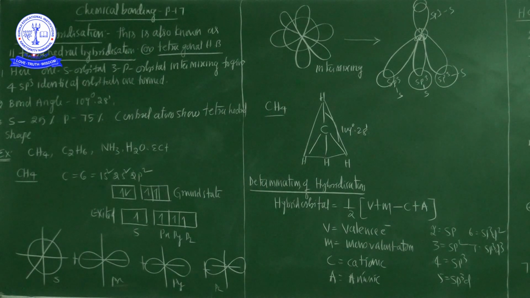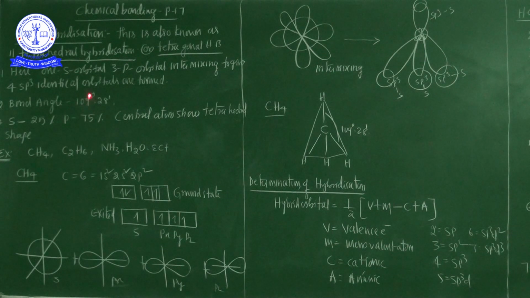Actually, in sp3 hybridization, a molecule without any lone pair of electrons, that is 0 lone pairs, shows the tetrahedral manner, and the bond angle is 109 degrees 28 minutes. If any central atom shows sp3 hybridization with no lone pair, such a molecule always shows the tetrahedral shape, with bond angle 109 degrees 28 minutes.